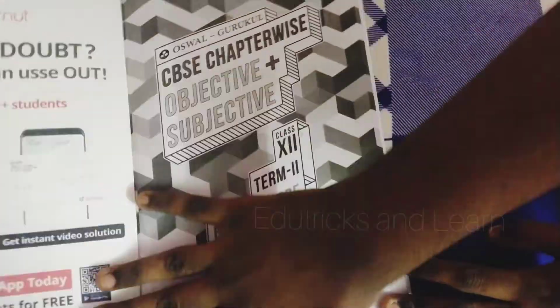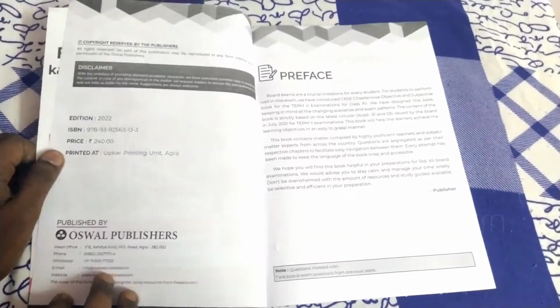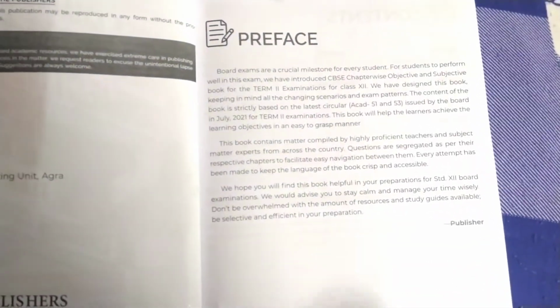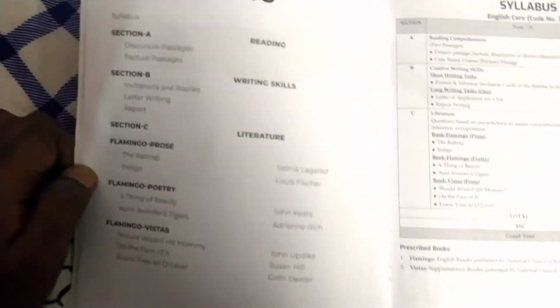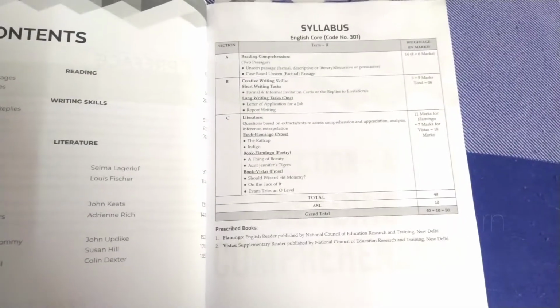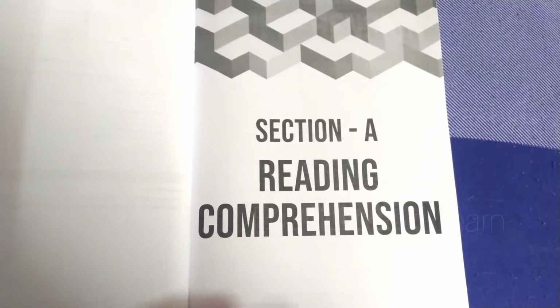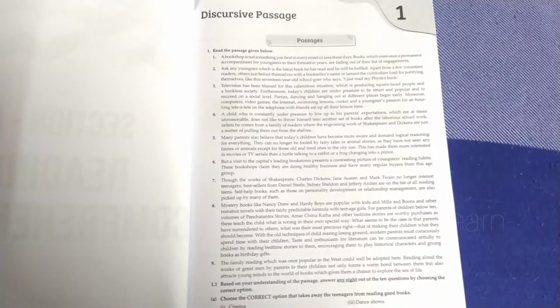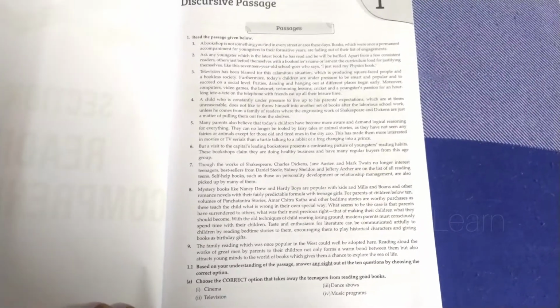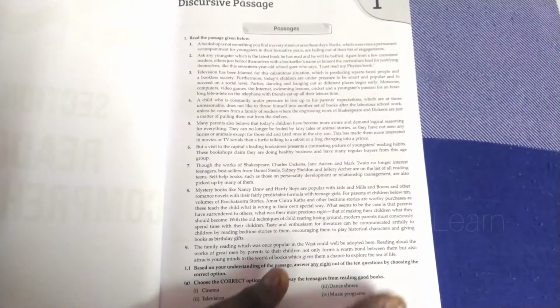Now we are going to get deep into the English core book. In the English core book they give a preface and the rate of the books also. They give the portion question paper wise: section A, section B, section C. Mainly in section B we have invitation, replies and letter writing. They give the syllabus for the CBSE term 2 board exam. In section A they give comprehension based questions, some comprehension based questions with a factual passage.